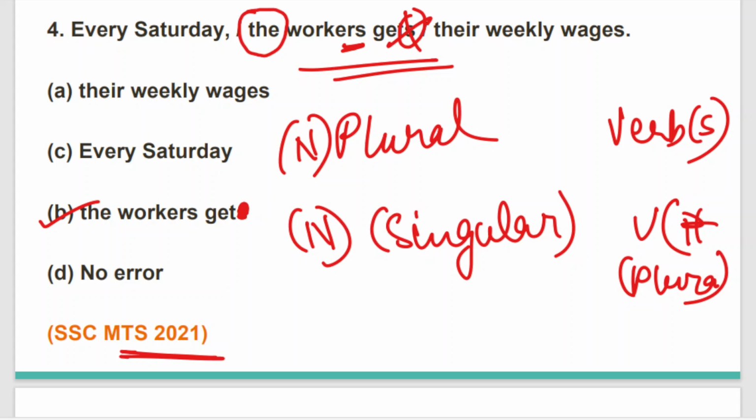Well, that's all from article for this class. This was the first class of article for the SSC MTS previous year question practice session. In the next class, we are again going to solve the remaining important previous year questions of articles. Thank you.